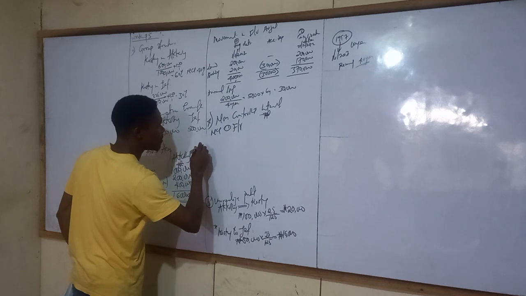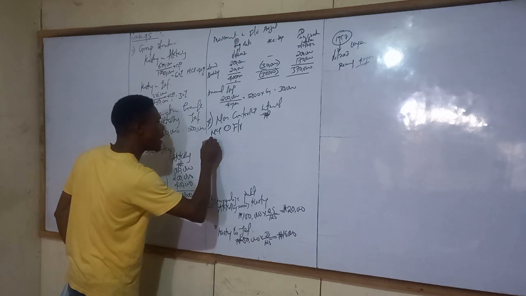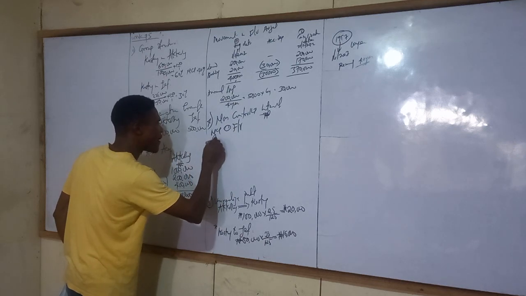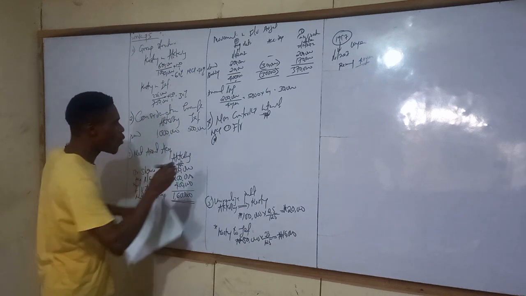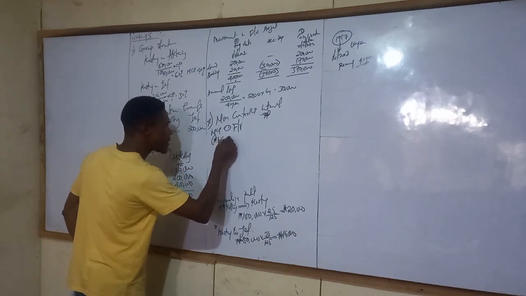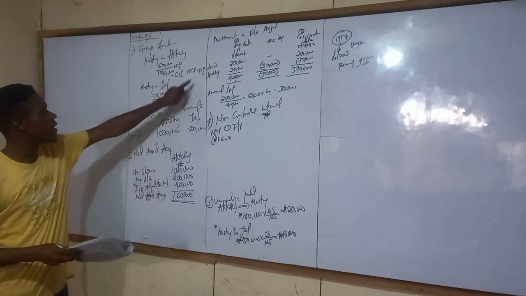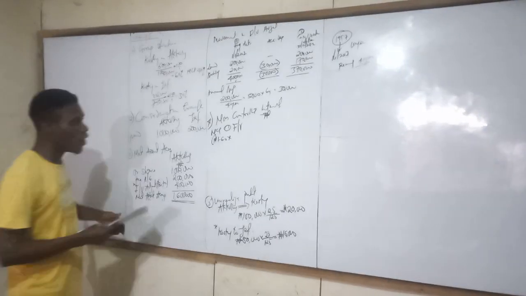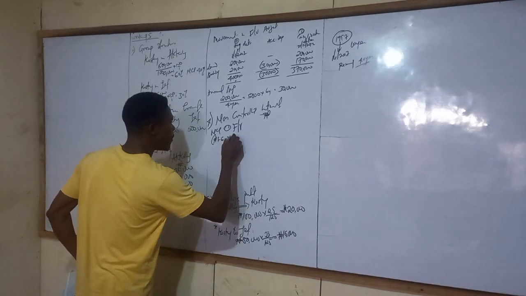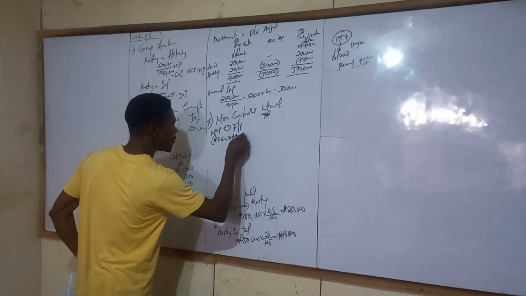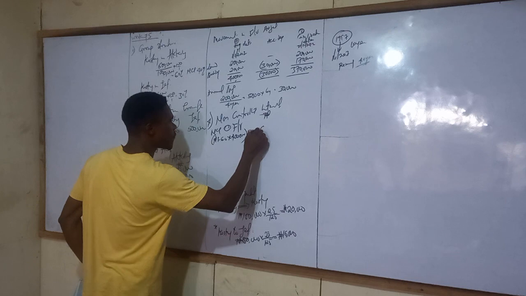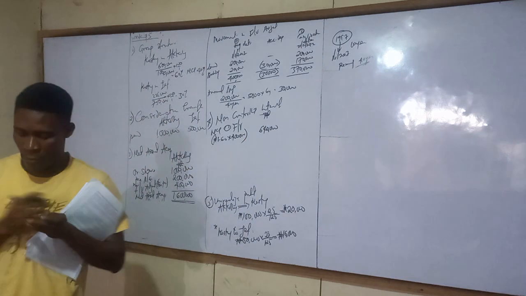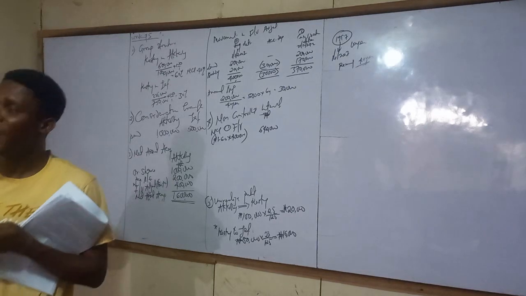How to measure it? 1 naira 60 kobo from the question times how many shares belong to NCI? 40% of 1 million, that is 400,000 shares. 400,000 times 1.60 gives 640,000.